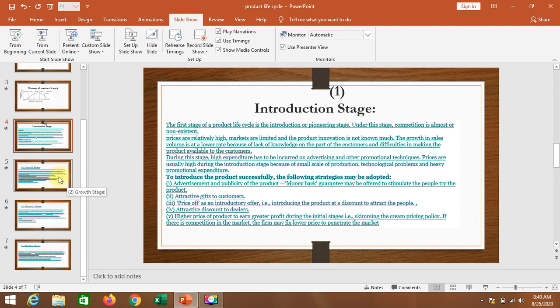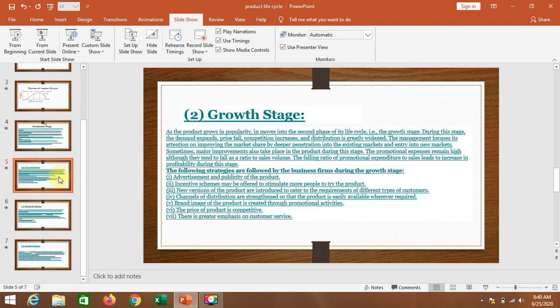Let's start with the next stage, that is the growth stage. Here you see, growth stage is the second stage in the life cycle of a product, where the product is known to the consumer and it is accepted by the market. Means once we introduce our product in the market, it will be well known to our customers.